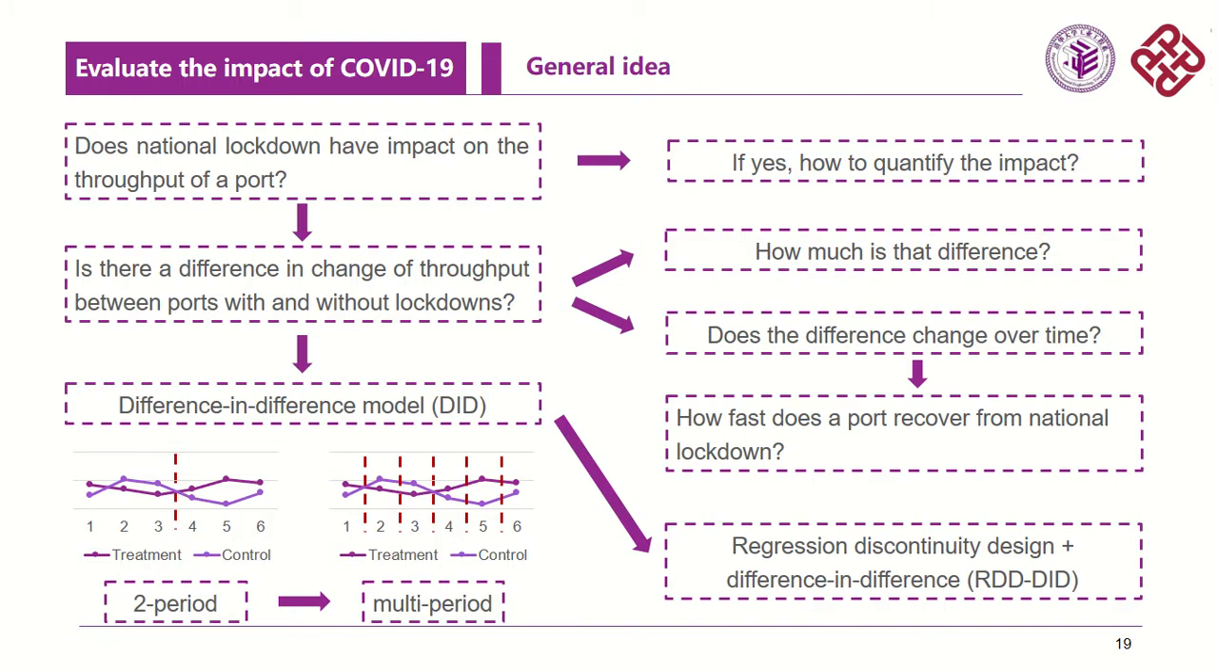Now, if our data tells us national lockdowns do impact throughputs, we would like to take a step further to quantify the impact, and we can do this by finding out how much that difference in change of throughput is. Another interesting question is whether that difference changes over time. The answer can tell us how fast a port recovers from national lockdown. Here we will need the help of the RDD-DID model, a variation of the original DID model which separates the whole time period into multiple periods instead of just two, and therefore brings more precise and meaningful results.